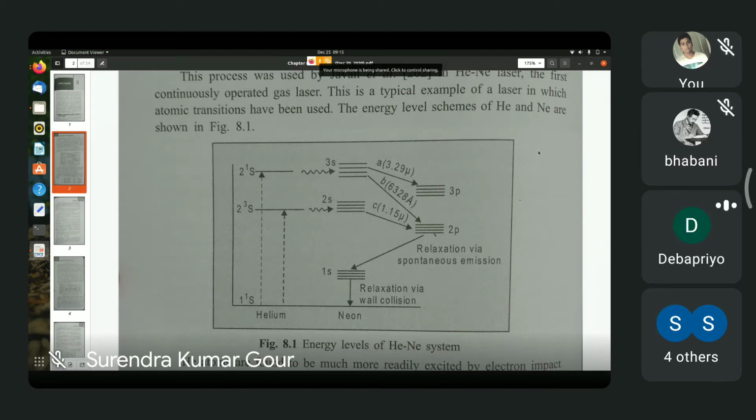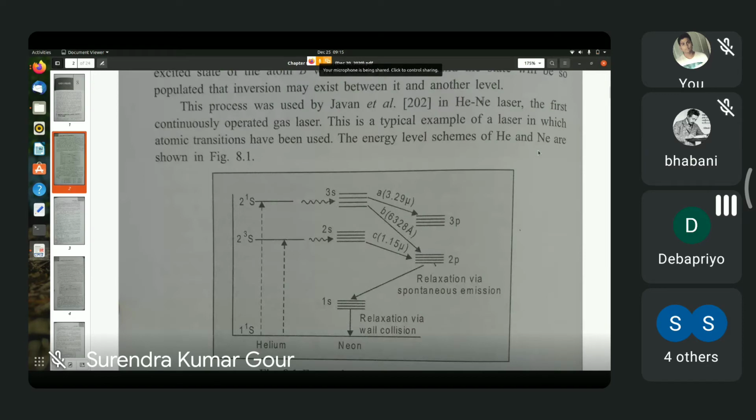So notice that helium and neon are both inert gases, right? So a mixture of helium and neon will remain the same mixture of helium and neon because these are inert gases. Now, as I said, helium is not the type of atom that emits the laser radiation. It is neon which does the trick. However, you need helium to excite the neon atoms.